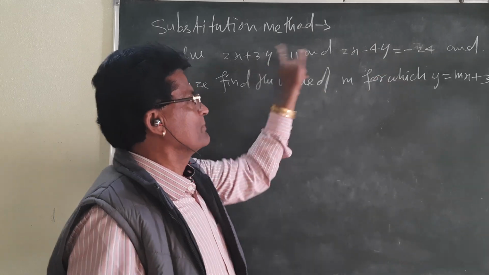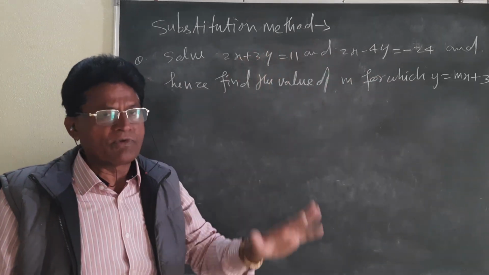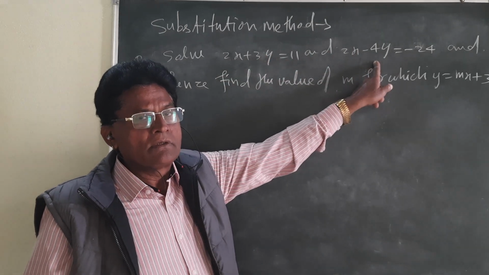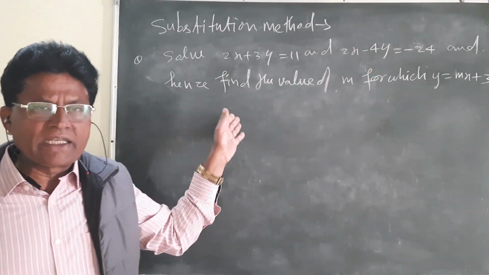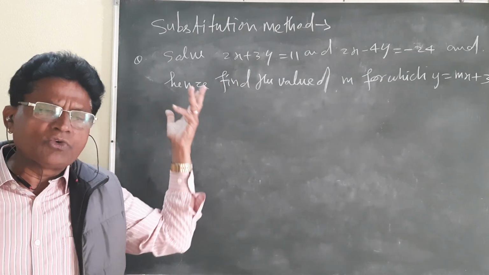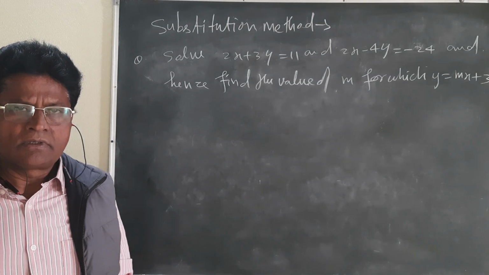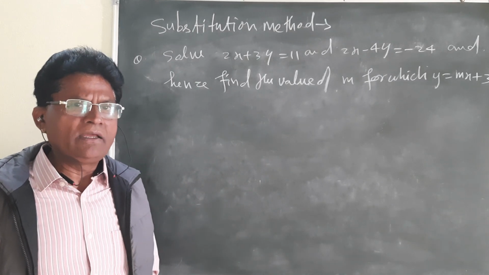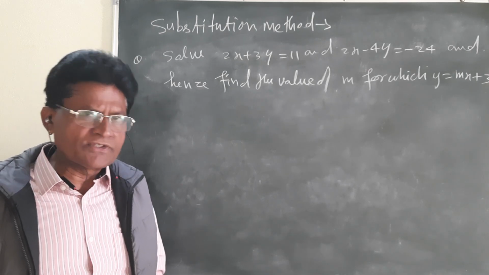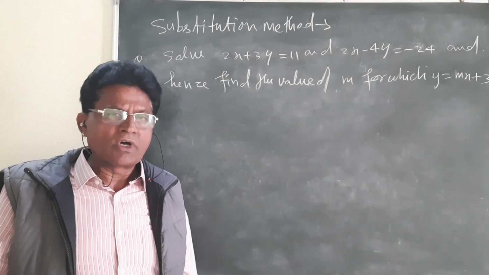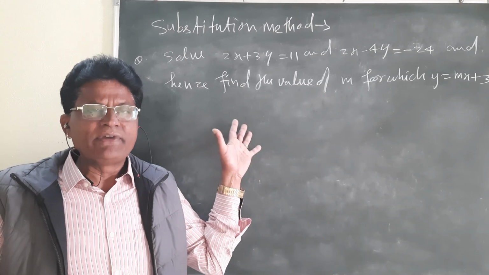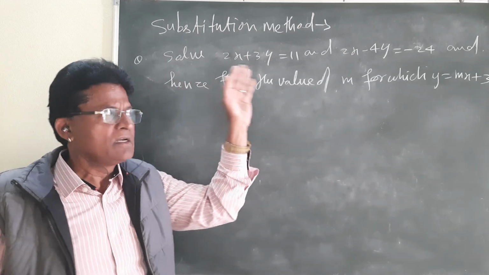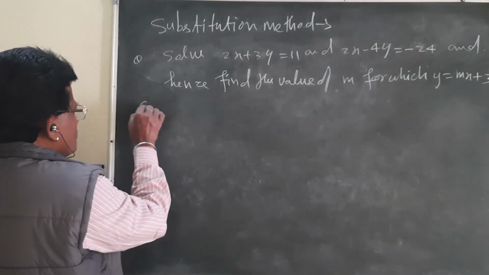These are the two equations, a linear pair of equations. And just before, I have solved such type of equations. From here you will find out the value of x and y. Here we will use the substitution method, otherwise you can solve by any method. The next method we will take is the elimination method, which will also be important. But in the examination, it will not be specified whether you solve by substitution method or elimination method. Whatever method you feel is easy, you apply and get it. Okay, let me take the solution.